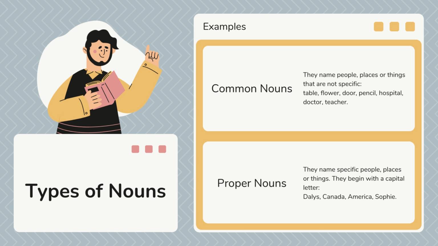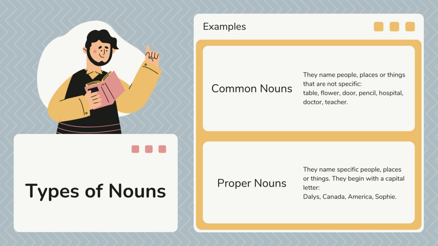Common nouns, as the name says, are common. When we talk about common things, places, or people, we're talking about this flower or this pencil. I'm going to the hospital. Or maybe I need to talk with the doctor, or this teacher is very boring. So we're talking about things that we can put names on, and they are common things.